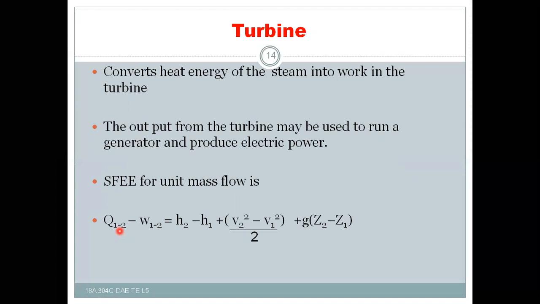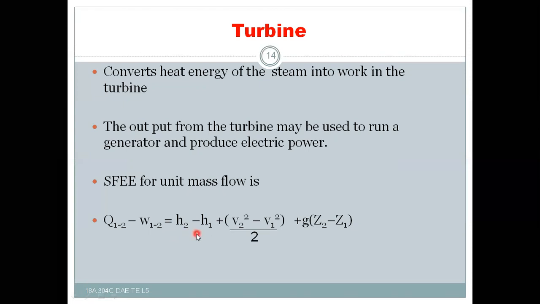So Q1-2 will become 0, kinetic energy will become 0, potential energy will become 0. Finally, you will get minus W1-2 equal to H2 minus H1, that means work W1-2 equal to H1 minus H2.